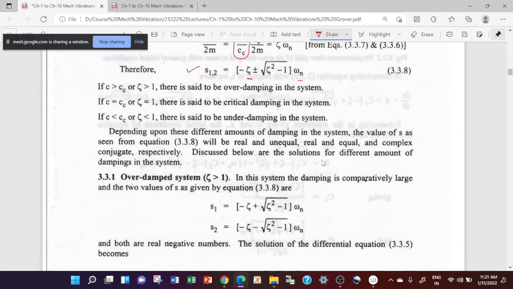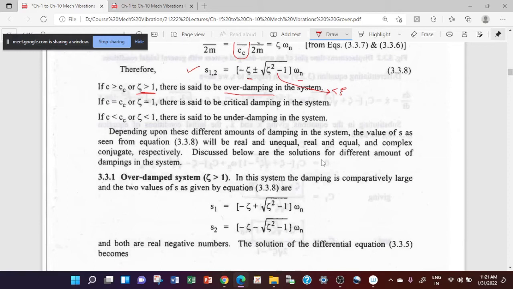Now here you can have three possible cases. One is when zeta is more than 1, which is known as overdamping. For this case, the square root value will be less than zeta. So overall you are having minus zeta plus something less than zeta, which is a negative value.